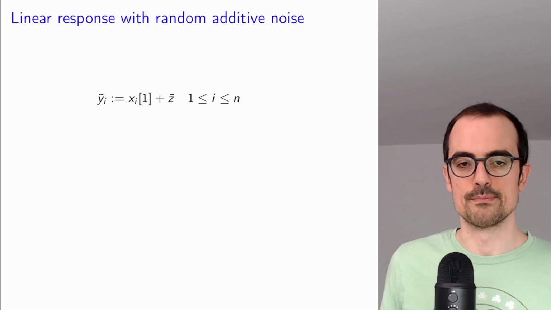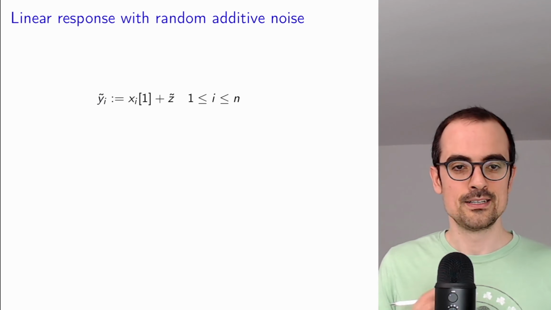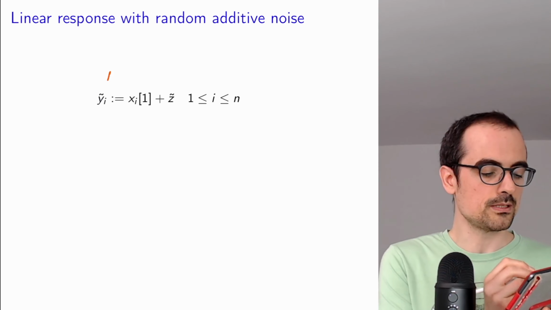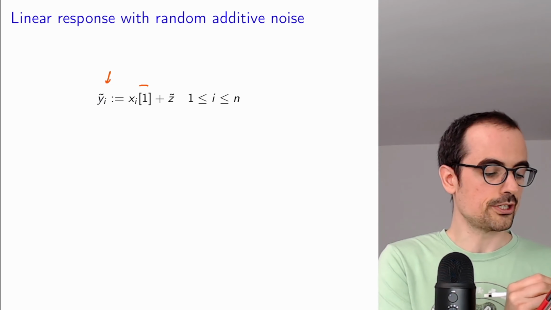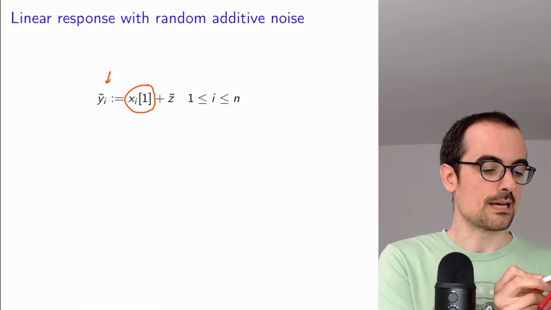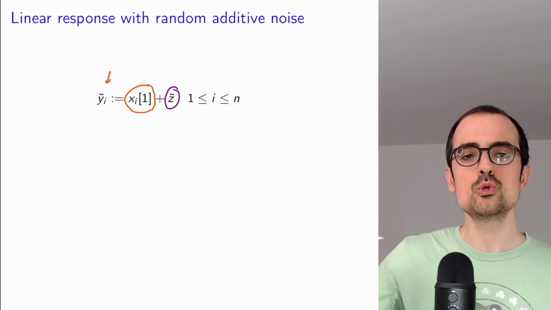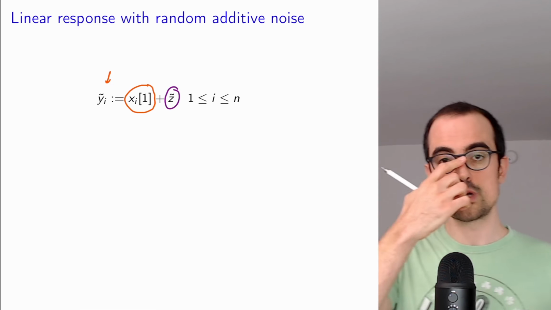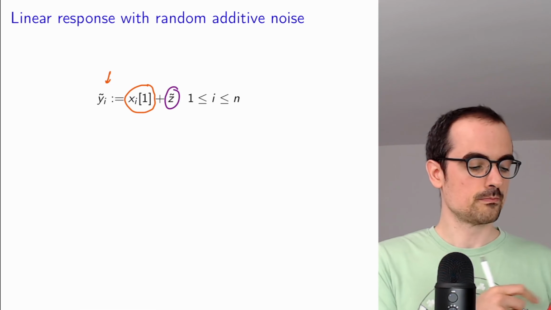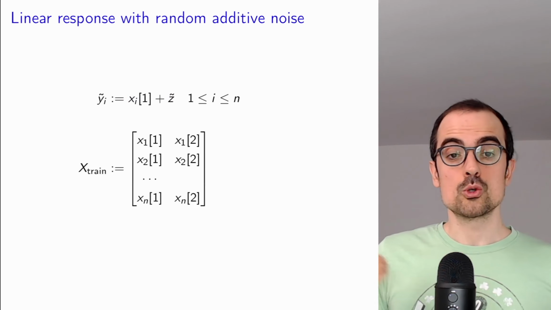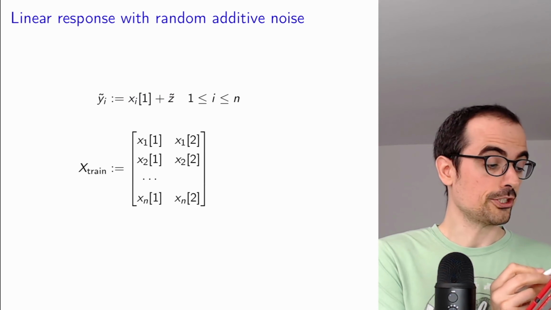Well, let's do an experiment with some simulated data. Here, each of our examples depends on a single feature, and then there's some added noise. We're going to produce a lot of examples like this where the noise is Gaussian. But we're also going to consider an additional feature.